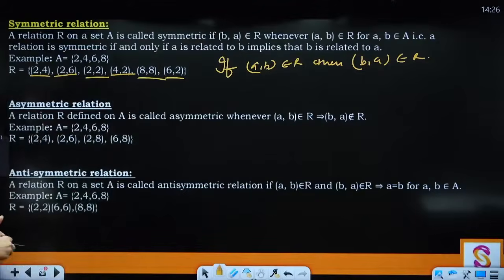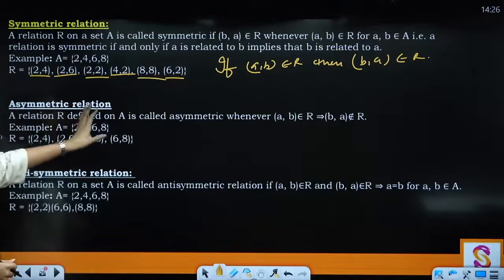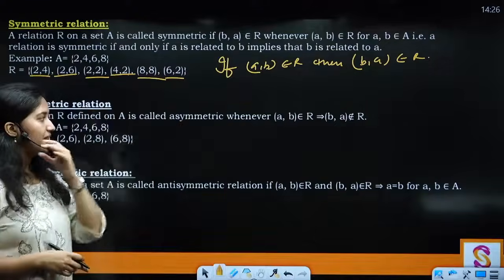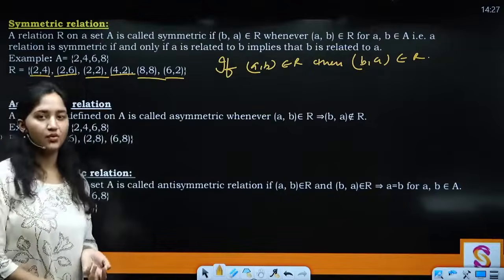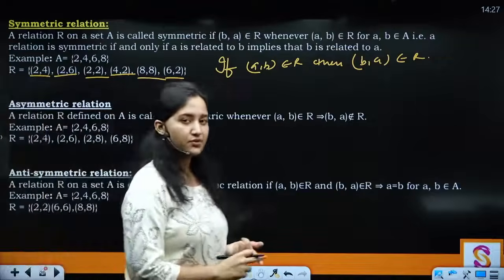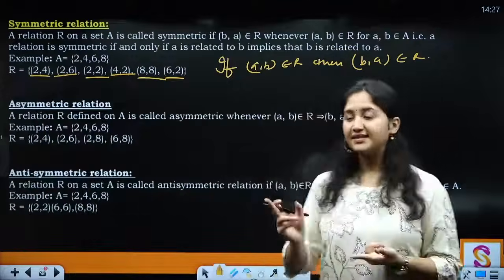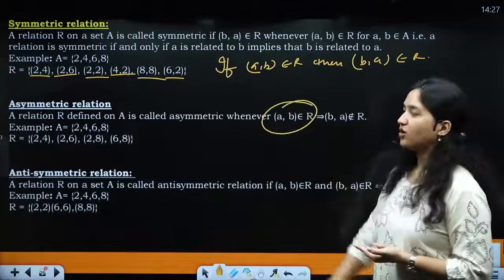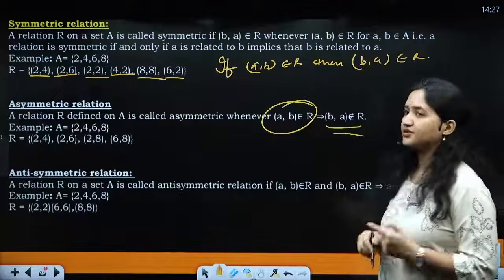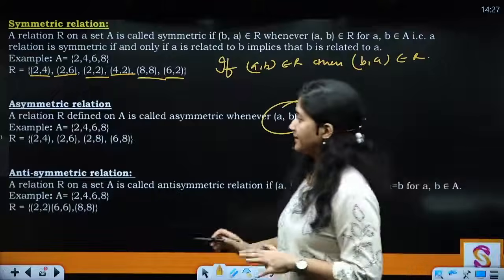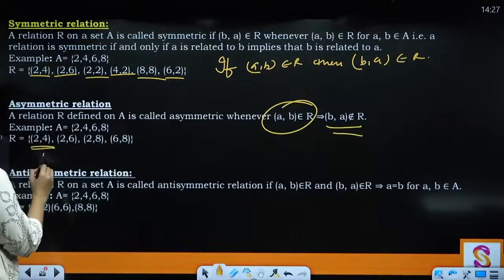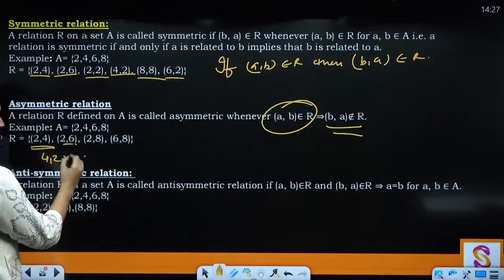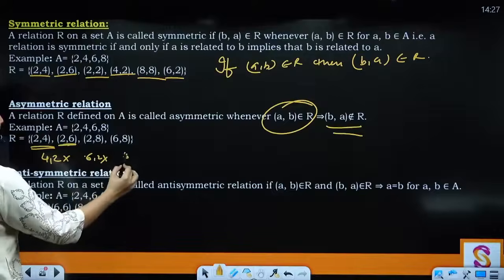Then you have two more categories of symmetric relation. First one is your relation R defined on A is called asymmetric whenever (a, b) belongs to R, this implies that (b, a) does not belong to R. The first condition is if (a, b) belongs to R, then (b, a) must belong to R. And the second one is if (a, b) belongs to R, then (b, a) must not belong to R. Clear? This means that if 2 4 is there, then 4 2 cannot be there. According to this, 6 2 cannot be there, 8 2 cannot be there, right?